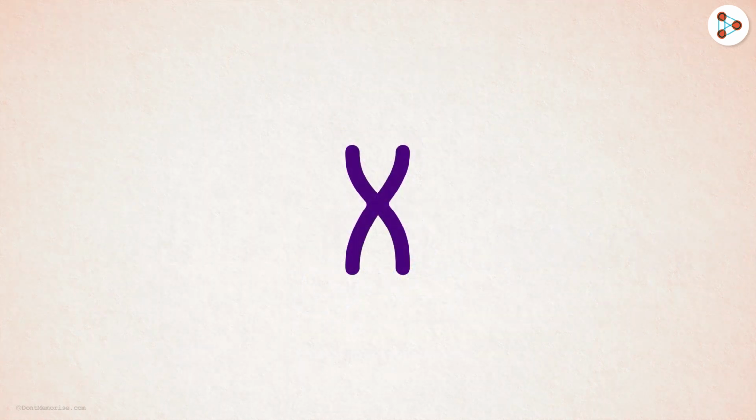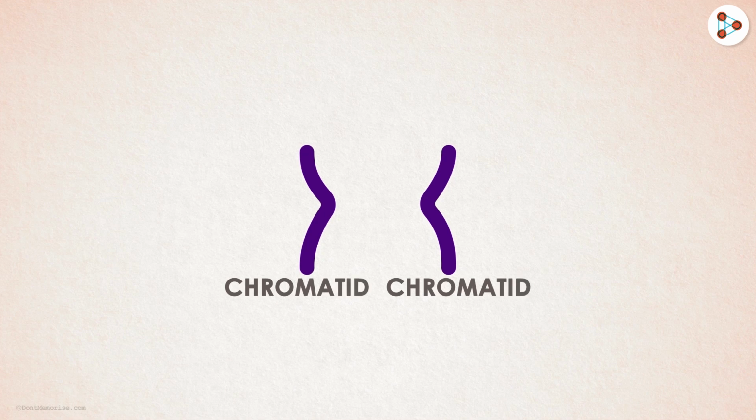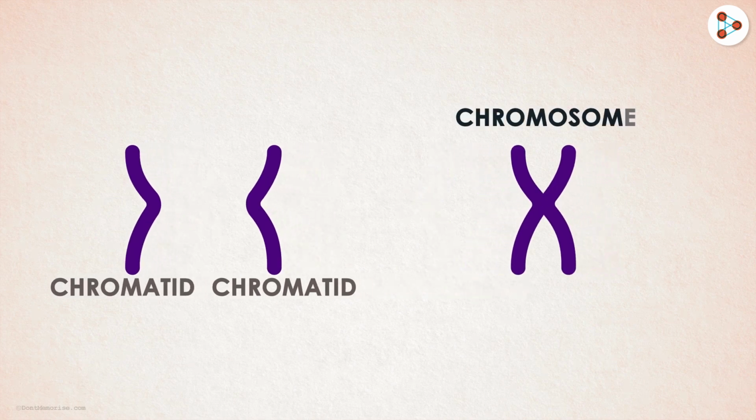But the chromosome seems to have two individual strands joined at the center. What is each single strand called? One single strand is called the chromatid. Two chromatids join at a point in the center to form a single chromosome. This center point here has a nice name. Do you know what it is called? It's called the centromere.